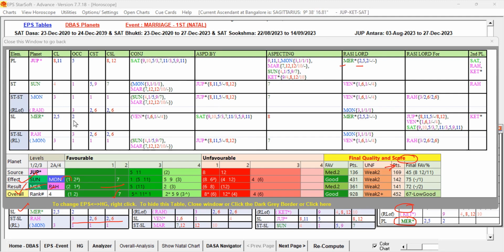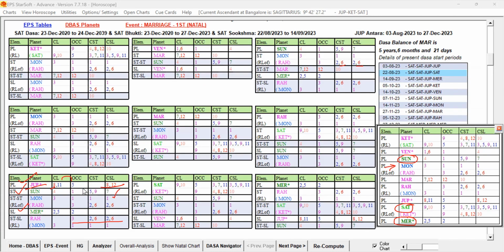Mercury also has Jupiter in its support, because Mercury is the Rasi Lord for Jupiter. So Mercury is getting some influence of Jupiter also. Because of that, what happens? Jupiter's obstacle-causing houses are influencing the other levels, indicating some weakness. Because of that, Jupiter Dasa itself cannot conduct the marriage during its own Bhukti. If Jupiter were strong enough without any such unfavorable influence, in its own Bhukti it could favor the marriage. I think you are able to understand, right?